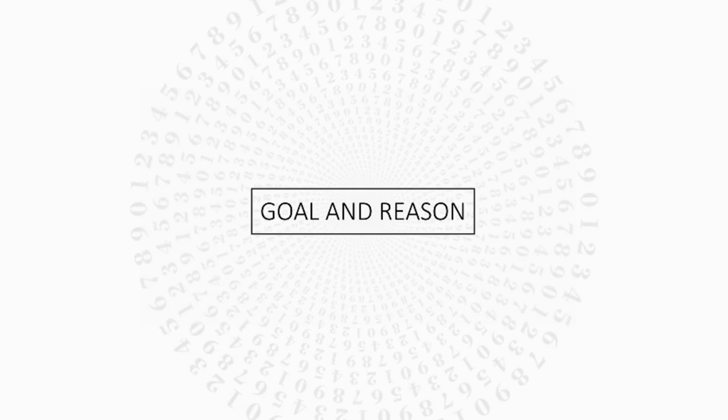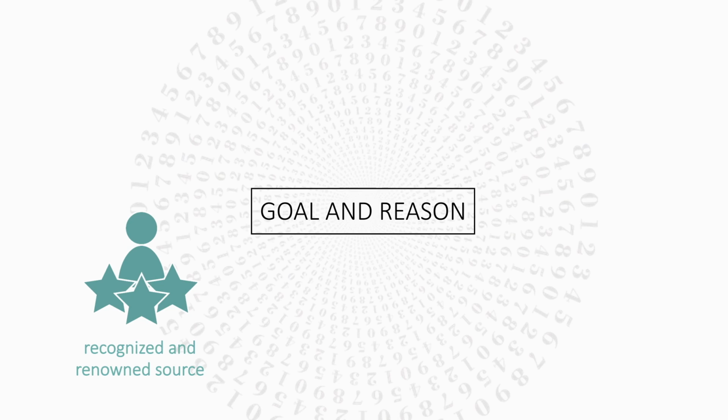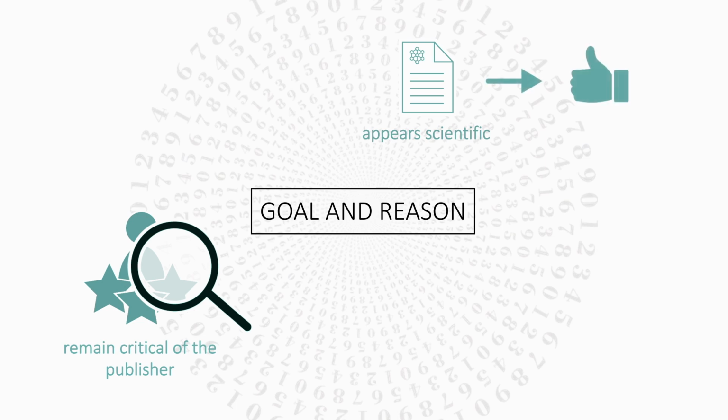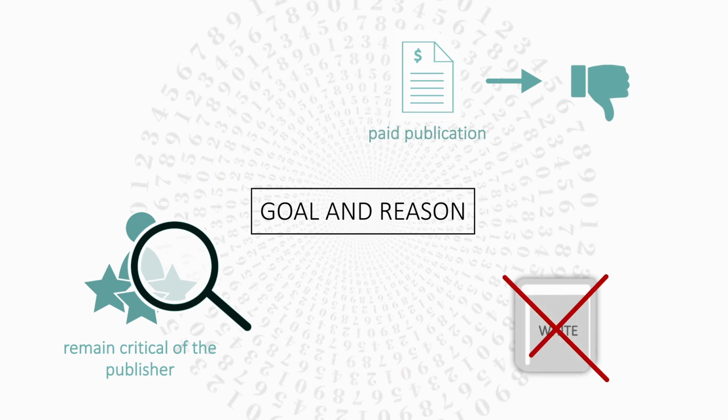Second, the goal and reason. Even if we believe we have come across a recognized and renowned source, take a critical attitude towards the publisher. The fact that the literature comes from conferences, academic journals, or scientific magazines gives the impression we're using a good source. However, there are also dubious publishers and bogus conferences that publish literature only through payments. In this case, expert reviews are often missing, so the user must check the content's credibility. Such literature is not white literature.